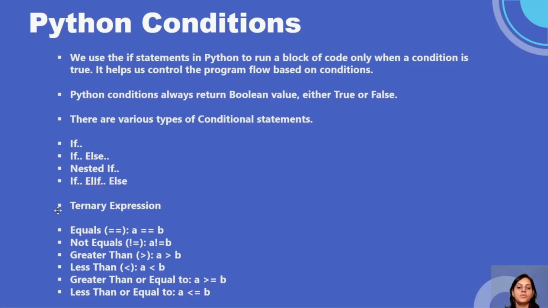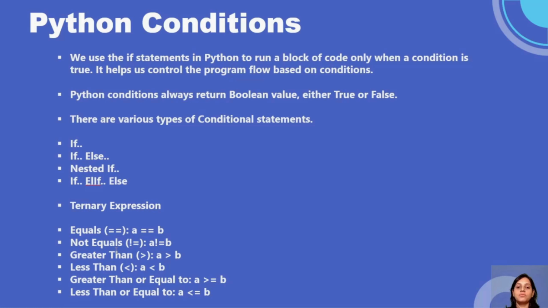We also have a few operators that we put in our if else conditions. Double equal means we are comparing two values, which gives the output as true or false. Then not equal, greater than, less than. I think we have already covered these in our operators and data types.